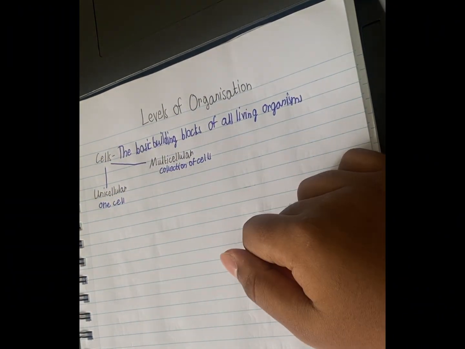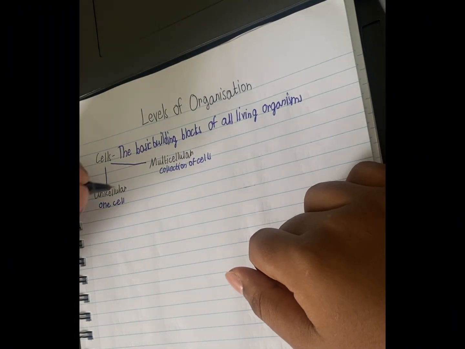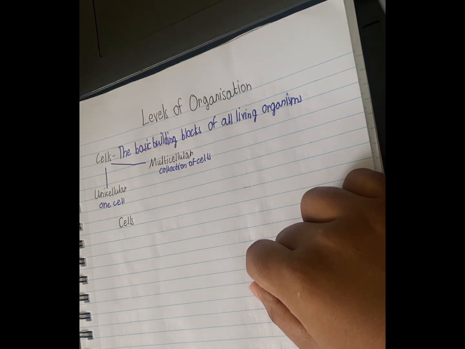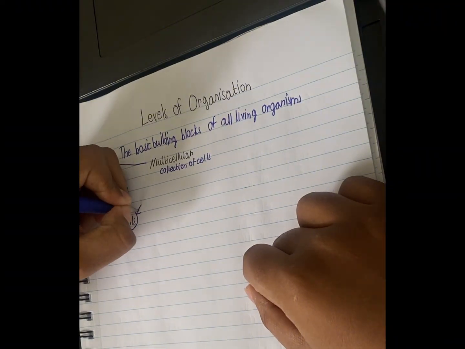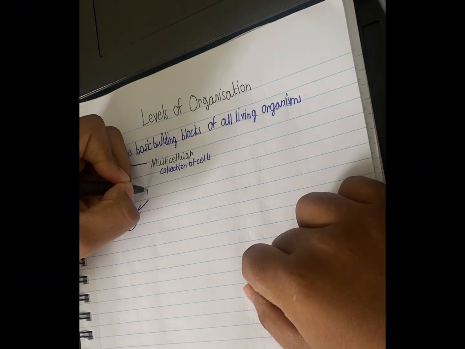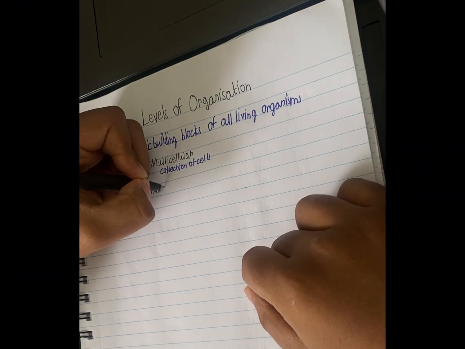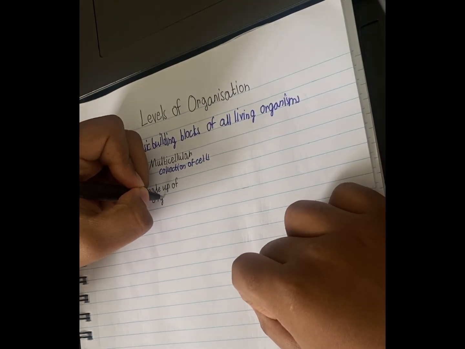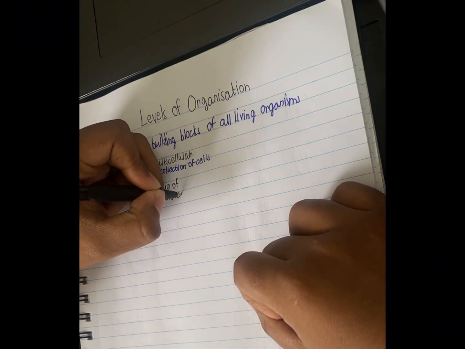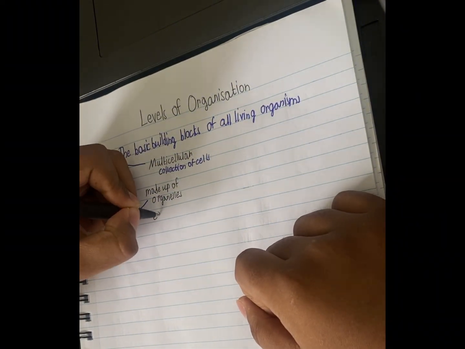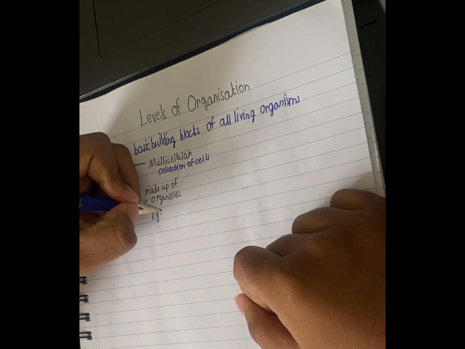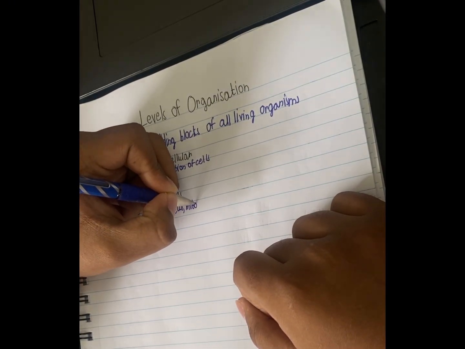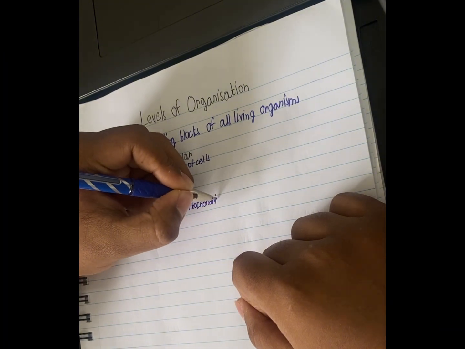Cells are made up of organelles. This is a very important word, organelles. For example, nucleus or mitochondria.